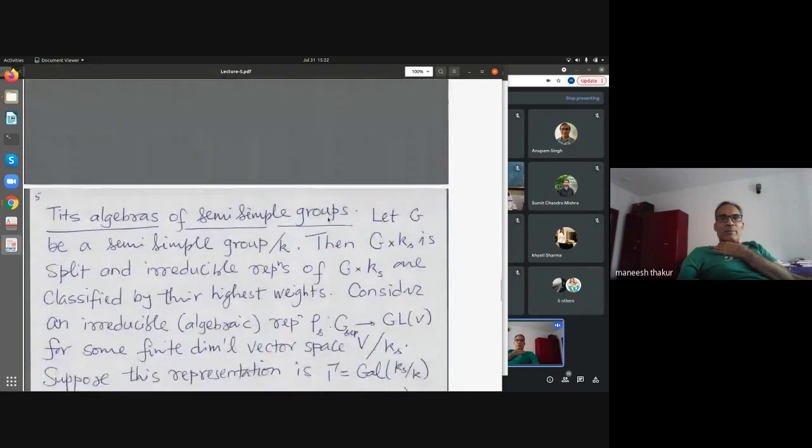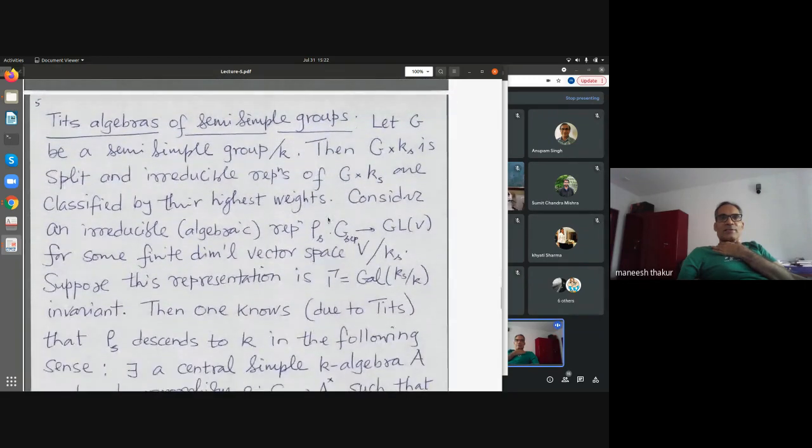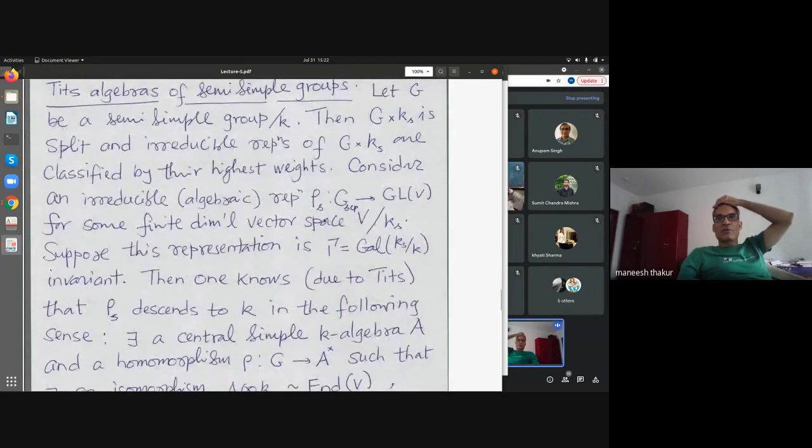So let me go to the next topic, called Tits algebras of semi-simple groups. This is a sort of invariant that one defines for these groups. This invariant lives in the Brauer group, but I will not use Brauer groups here. I'll spell out what it means. So suppose I have a semi-simple group over K.